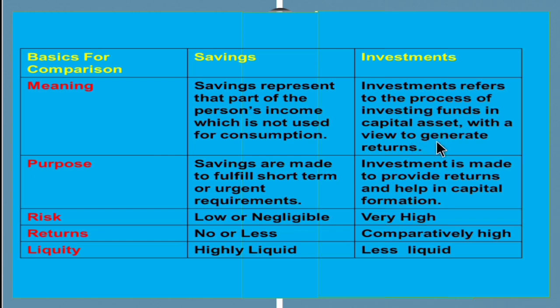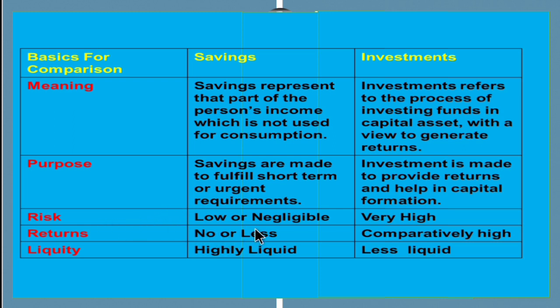So investment means we are investing in some property. The motive is to get large returns in future. Next, purpose. Savings are made to fulfill short-term or urgent requirements. So in case of any emergency, you can withdraw the amount from your savings deposit. Whereas investment is made to provide returns and help in capital formation. So investment is made to provide huge returns.